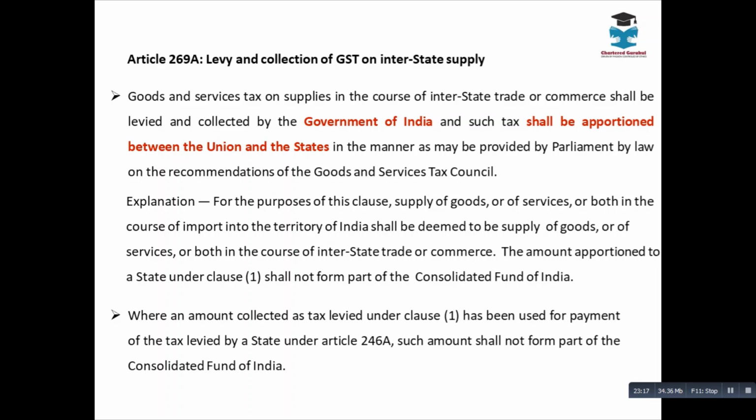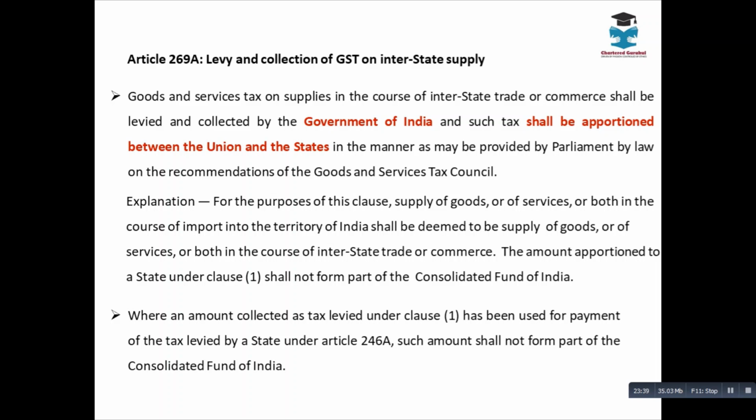Second, whatever amount is collected by the central government has to be apportioned between the Union and the states. Remember, we are not talking here about the CGST component or the SGST component. What we are talking about here is the IGST component.